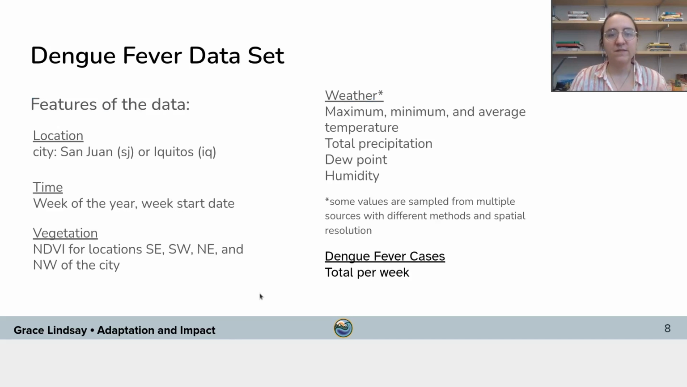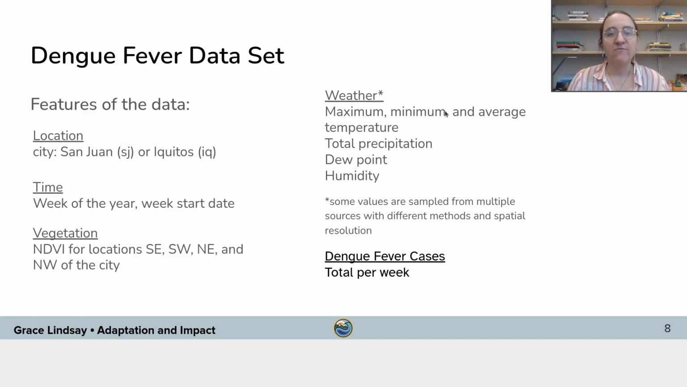So the specifics of this data, the features that we have: the data was taken from 2 different locations, 2 cities, San Juan and Iquitos. We know the week of year that the data was collected and the start date of that week. We know things like the vegetation, so the NDVI, which you encountered in your remote sensing tutorials, the difference in vegetation index, that is a measure of vegetation and growth, and we have that for different locations around each of these cities.